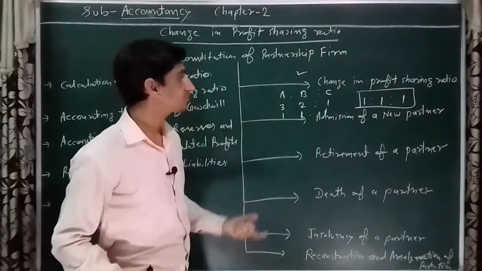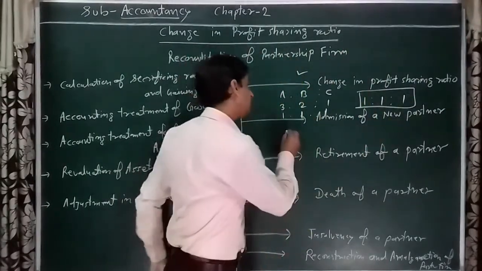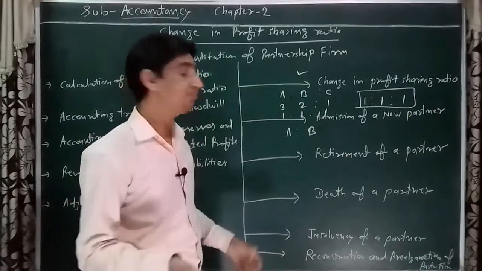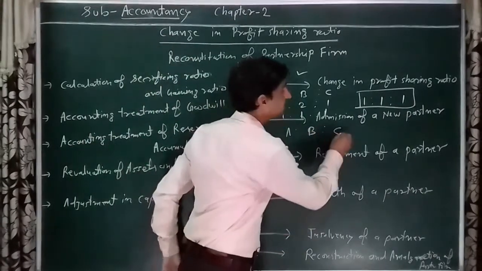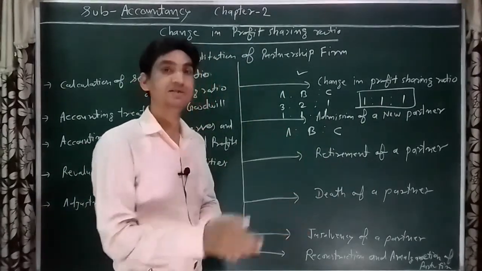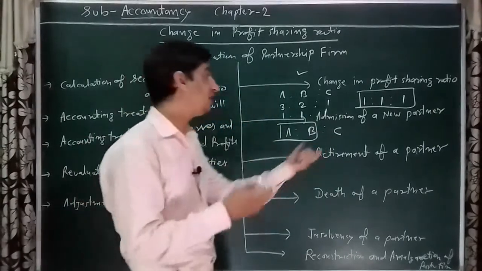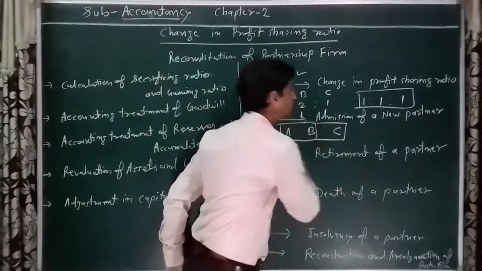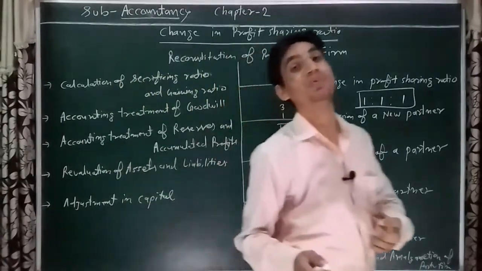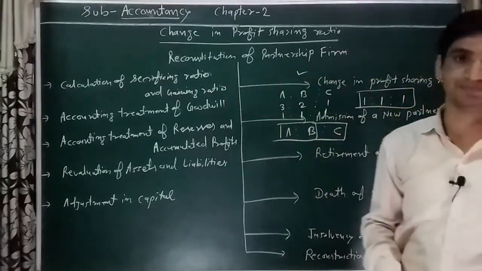The second is admission of a new partner. Suppose there are 2 partners A and B in a firm. They admitted C as a new partner. So in the last or existing partnership deed there were only 2 partners, and after adding a new partner, now there are 3 partners in the firm. So this is the second point of reconstitution of a partnership firm.